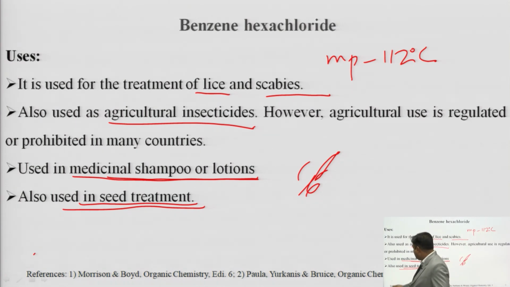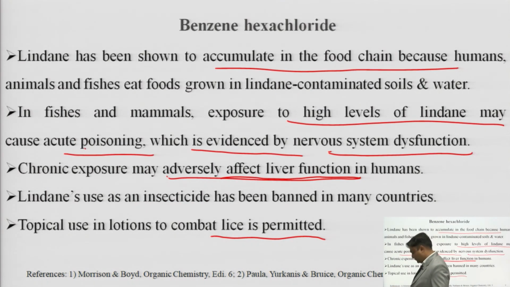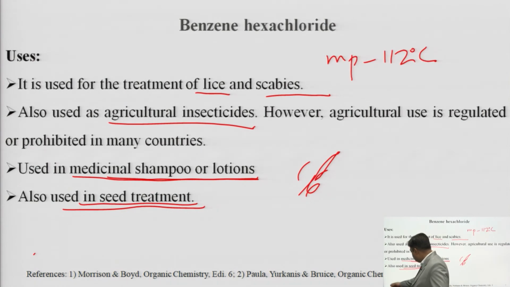It is not part of our syllabus, but I just want you to remember that when BSC is reacted with NaOH, 3 molecules of NaOH will be consumed and we get C6H3Cl3 along with 3 molecules of NaCl and 3 molecules of water. So, this is not part of our syllabus. In the syllabus, the emphasis was on the structure and uses.